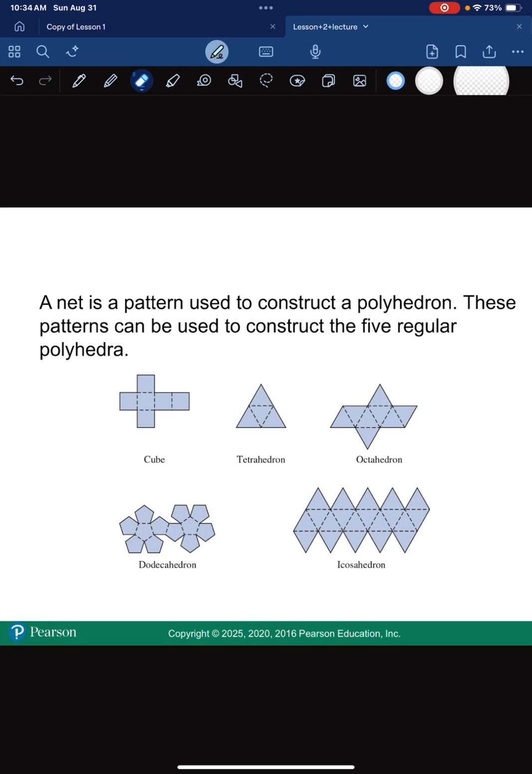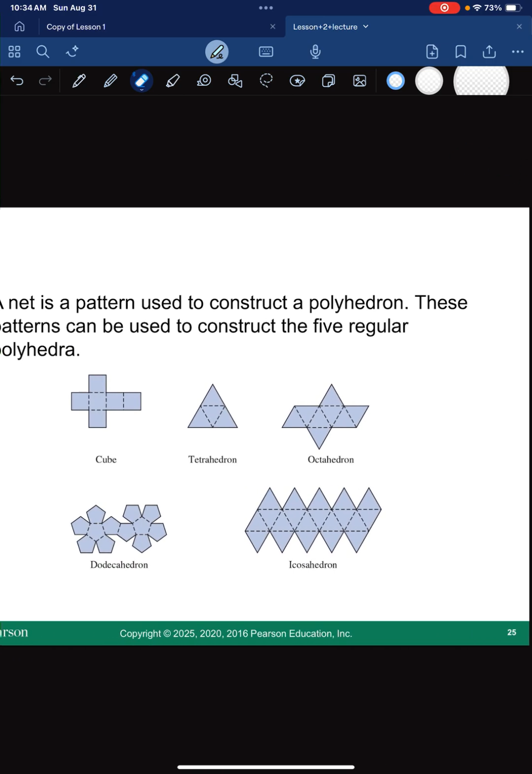And so I give you a discussion board on this and ask you about using these nets to fold them up and make three-dimensional shapes in your classroom. So that's how I'll ask you this particular example. That's it.